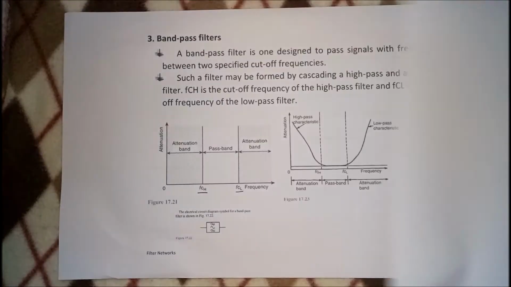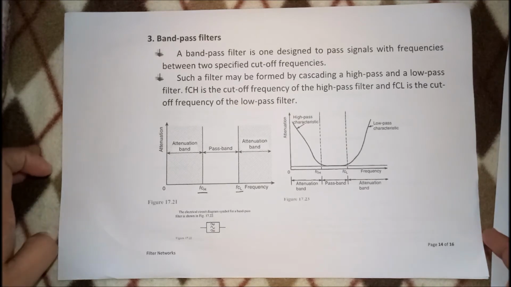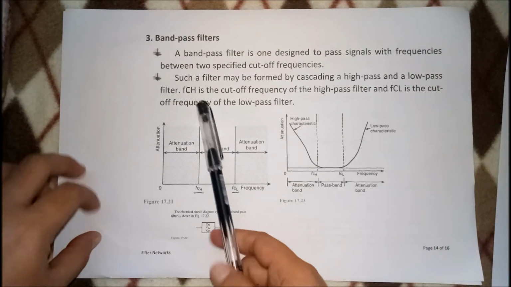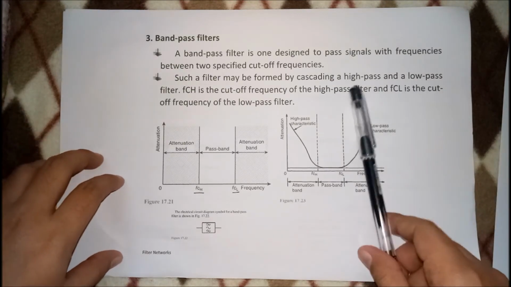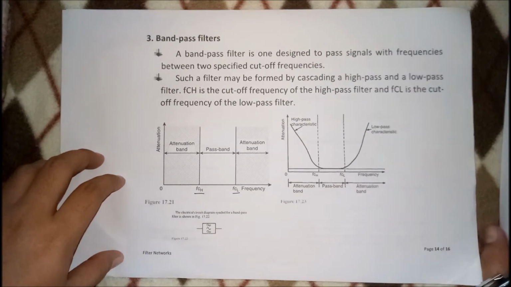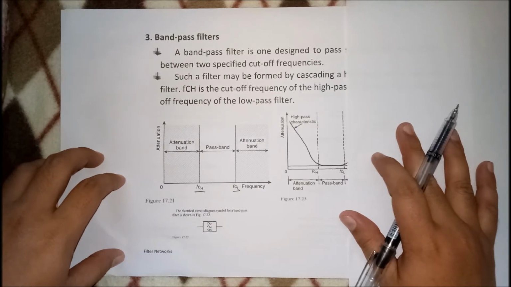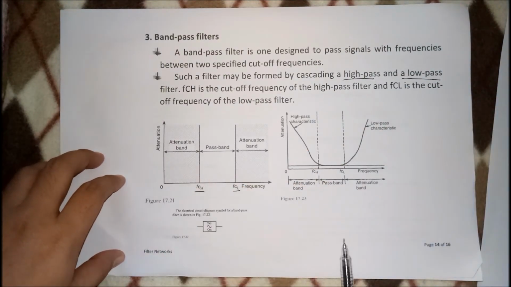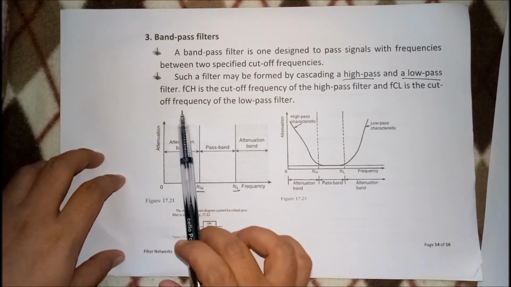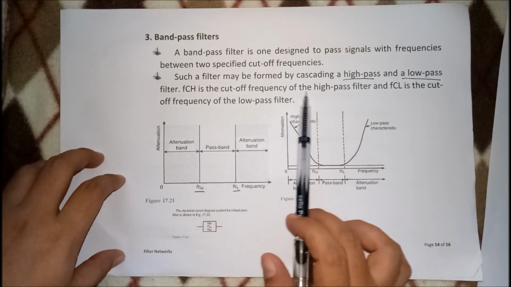Correct? So, ibig sabihin, that gives us an idea on how to create this type of filter. Itong mga filter na to may be formed by cascading. Ibig sabihin, i-connect mo siya. Cascading your high-pass filter. Kasi kapag ganito, di ba, that one is high-pass? Yes. And a low-pass filter. Yung FCH is the cutoff frequency of the high-pass filter.